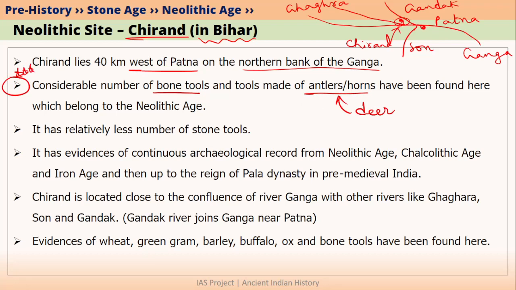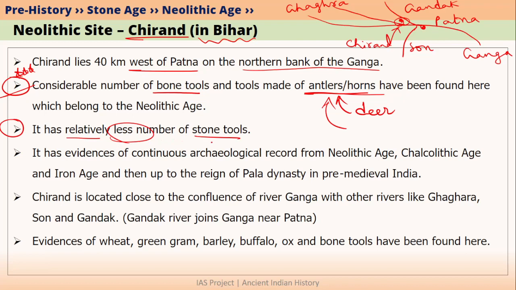In Chirand, we have found a number of bone tools as well as tools that were made from antlers and horns. Please tell me what is the difference between antlers and horns in the comment section. Another important thing to observe here is that in Chirand, there were relatively very less number of stone tools.